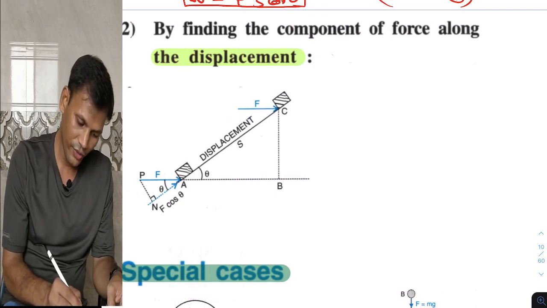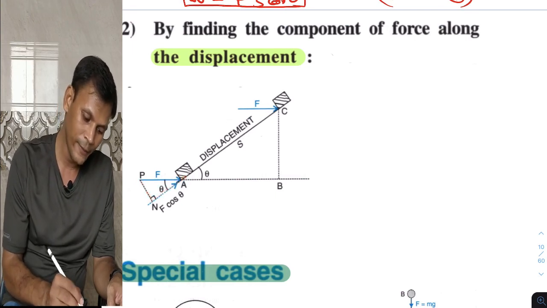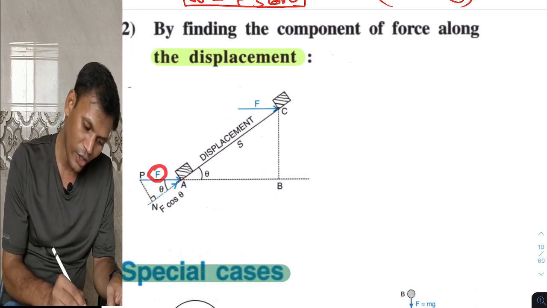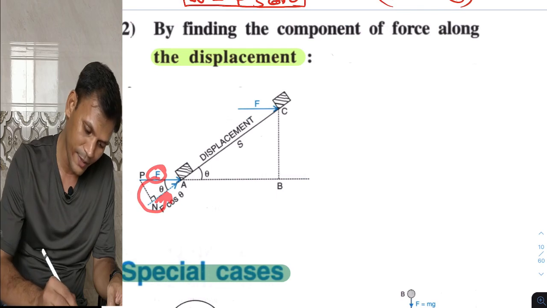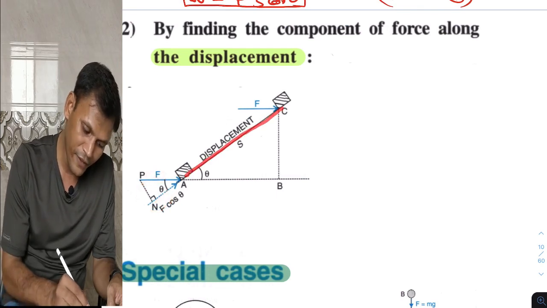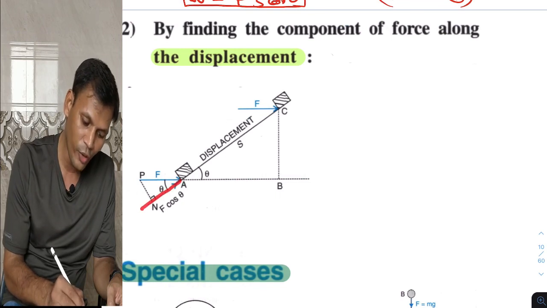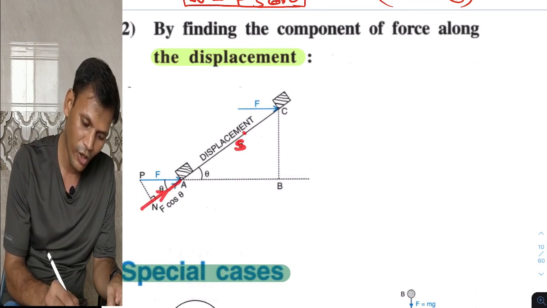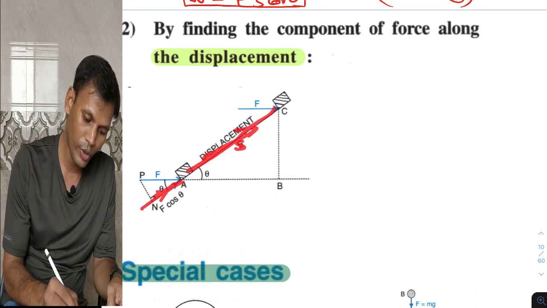So we do the construction over here, and according to that we have to find out the component of F along the displacement. This is the displacement. F is this one. So we are interested to find out the component of force along the displacement. Now this and this both are in the same direction.